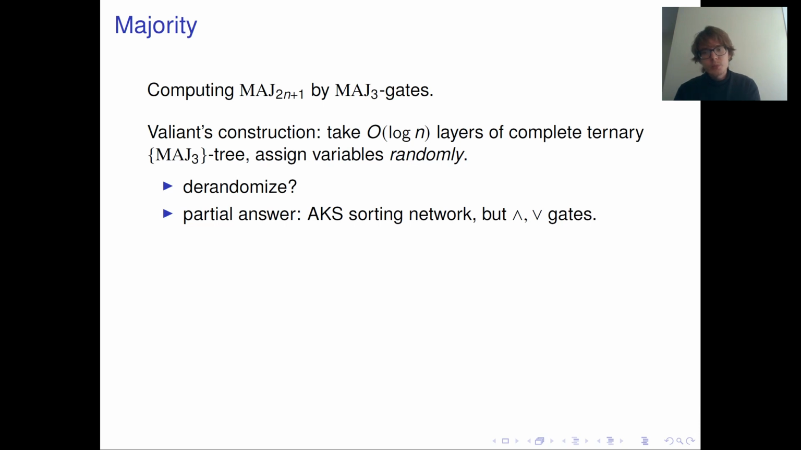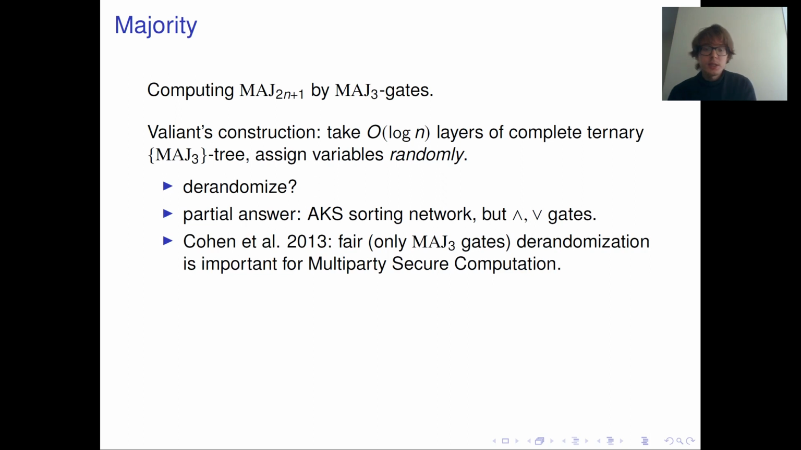But the point is that in this formula, one uses fan-in two AND and OR gates. But let's suppose that someone asks, okay, but can we derandomize Valiant's construction by using only majority-free gates? It turns out that this question is not just a question of pure curiosity. It has some application in multi-party secure computation.